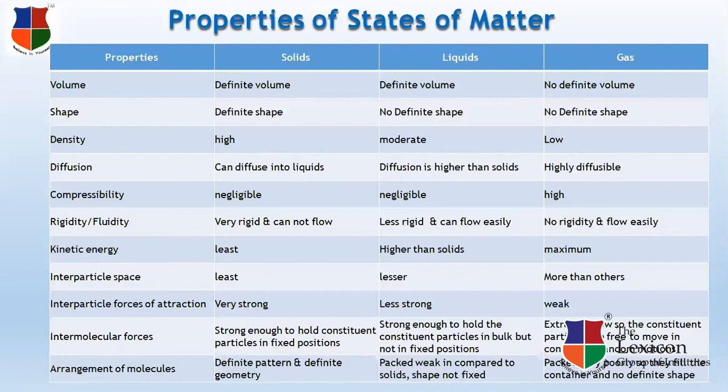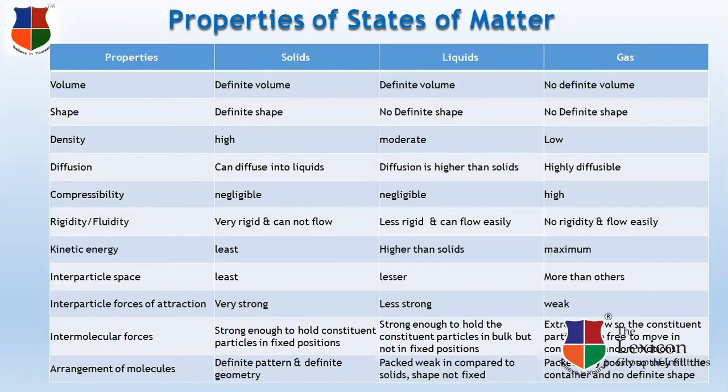Rigidity or fluidity. Rigidity means how rigid a substance is, how compact a substance is. Solids are the most rigid substances and they cannot flow. Liquids are less rigid and can flow easily. Gases are not at all rigid and they can flow easily. Kinetic energy. It is the energy which is possessed by molecules. Solids have the least kinetic energy. Liquids have higher kinetic energy than solids. And gases have maximum kinetic energy.